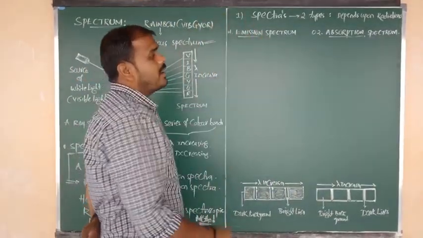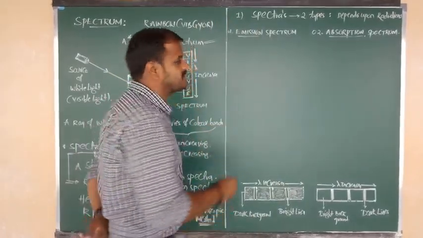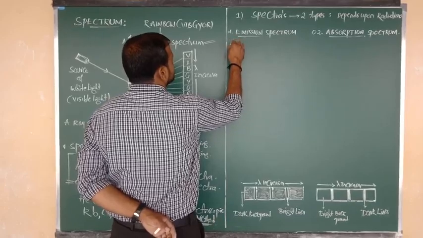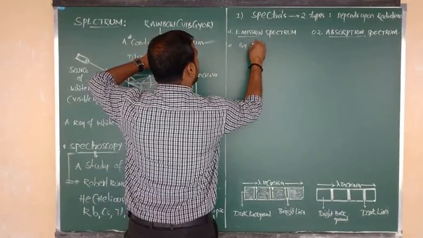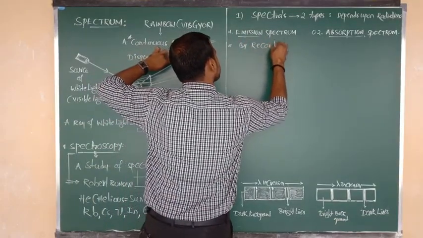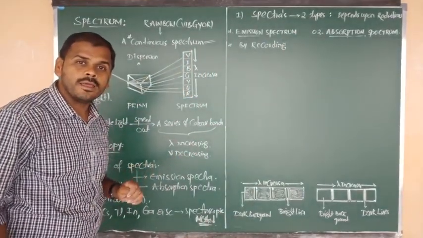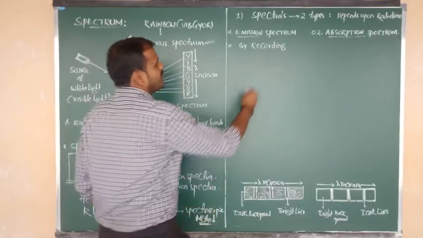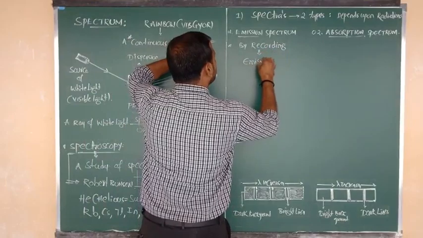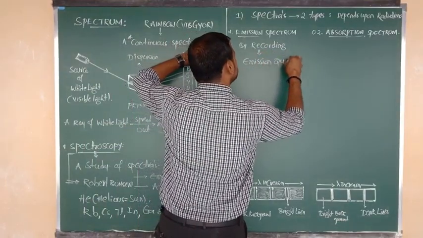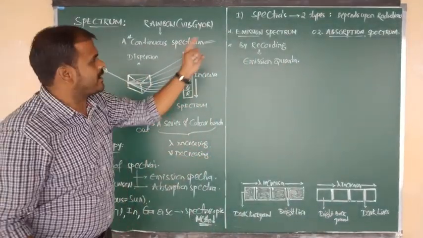Emission spectrum and absorption spectrum. Let me consider how the emission spectrum is going to be formed. So here I am going to write the first point. Emission spectrum is formed by recording emitted quanta. So it is obtained by recording which type of quanta, beta? By recording emission quanta. By recording emission quanta we get the emission spectrum.